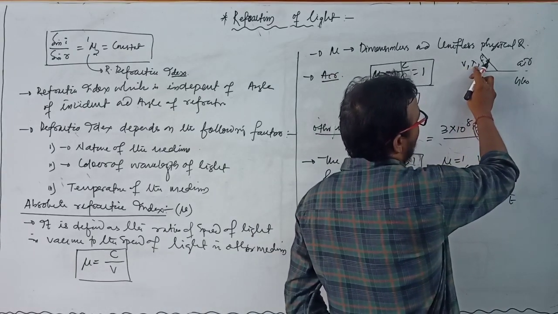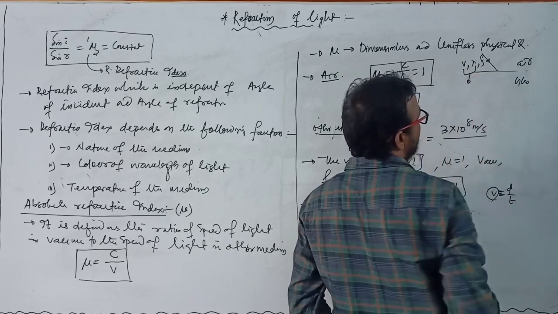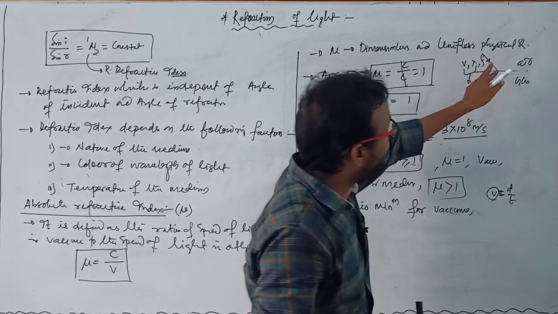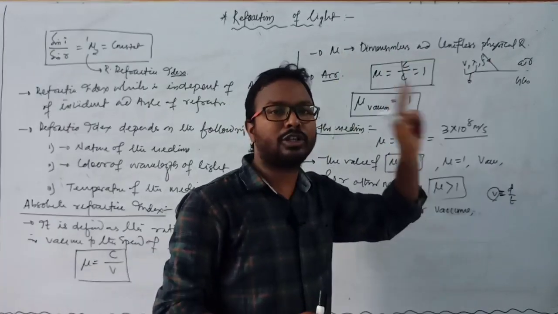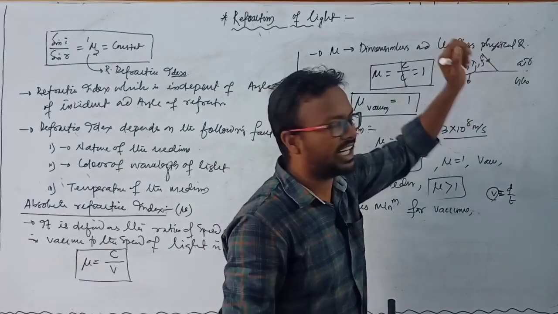V and lambda depend on the medium. But f is the frequency of the source. If we change the source, then the frequency of the light also changes.